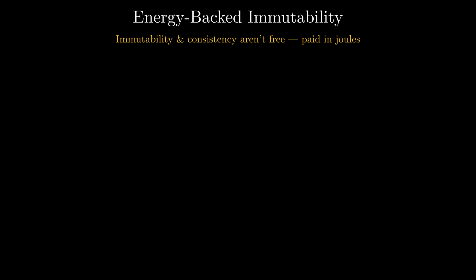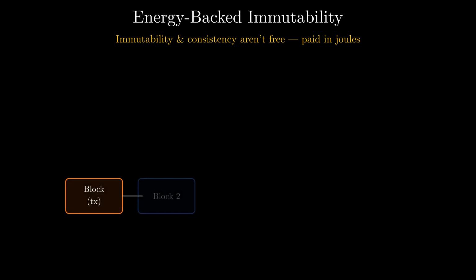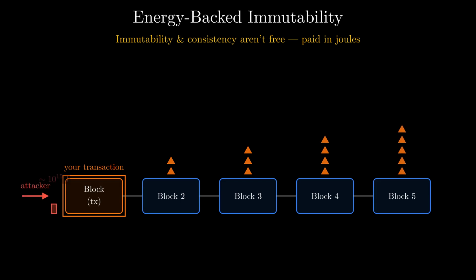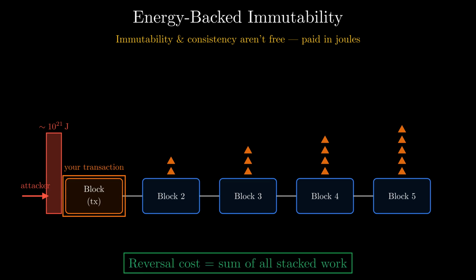Here's the memorable insight. Immutability and consistency aren't free. They're paid for in joules. Proof of work means miners burn real electricity to add each block. Once your transaction sits in a block, every block stacked on top buries it deeper. To rewrite your transaction, an attacker must redo all that work and outrace the entire network. The reversal cost equals the sum of all the stacked energy. This converts trust into a physical cost.